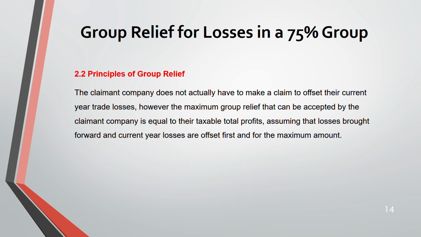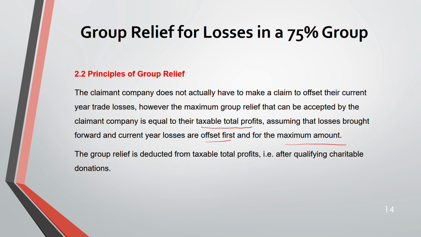Now, the claimant company does not actually have to make a claim to offset their current year trading loss, but the maximum group relief that can be accepted by the claimant is equal to their TTP, assuming brought forward and current year losses are offset first and for the maximum amount. So now the group relief is deducted from your TTP after your qualifying charitable donation, after QCD. Normally, in my previous lecture, you must have seen when we were doing questions for relief, we used to deduct the loss relief before QCD. In this, group relief is deducted after QCD.